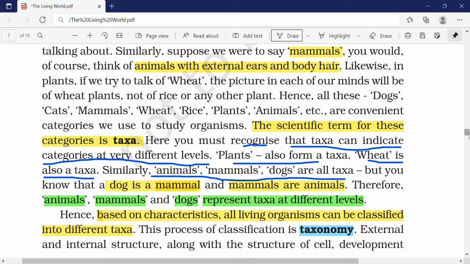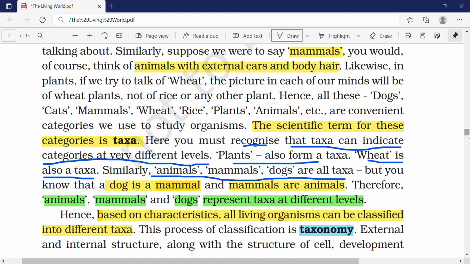For example, if you say there are three categories, dogs, cats, mammals, animals, everything is different, but everything belongs to a different category. No matter which category they belong to, the term taxa is used.